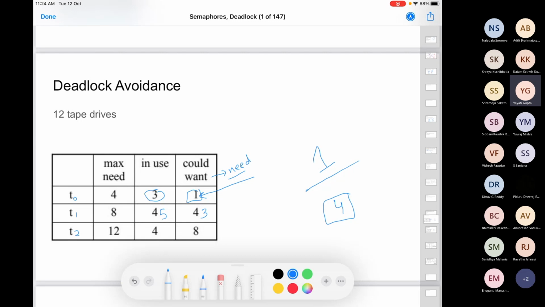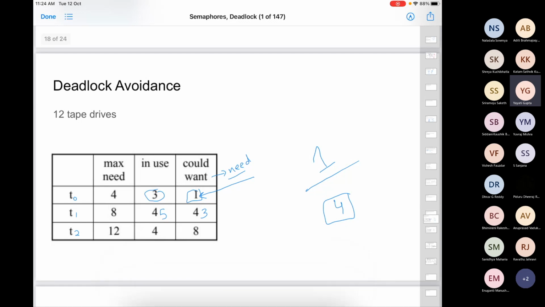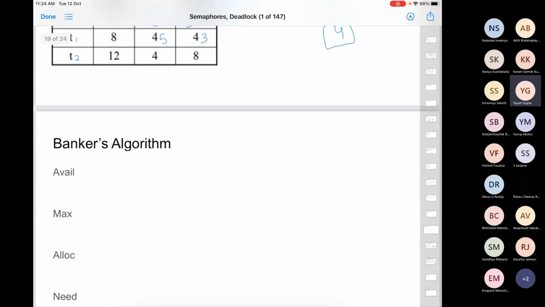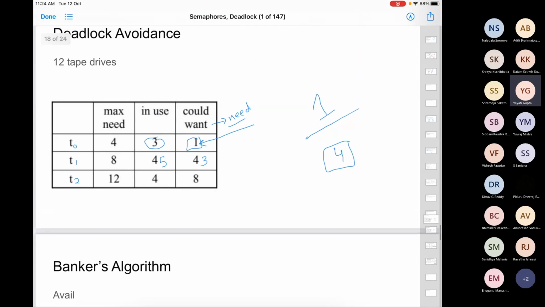We have looked at a very simple example here, with only one resource having many instances. Generally in our systems, we have many resources having many instances, and then again there are various processes. How are we going to do this in that case? That algorithm is called the Banker's algorithm. It makes use of some arrays and matrices. It's nothing but a generalization of this concept. How are you going to apply this if there are multiple resources having multiple instances?